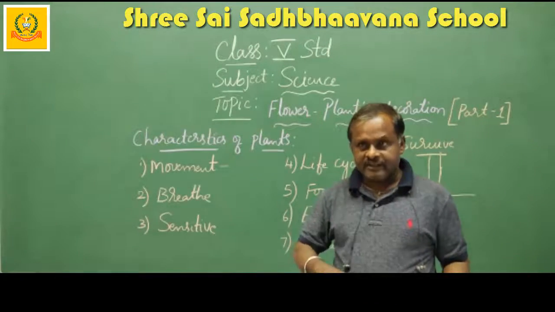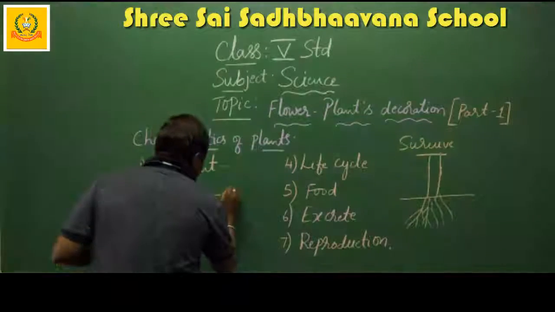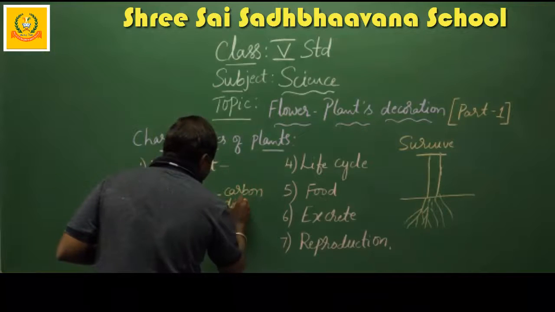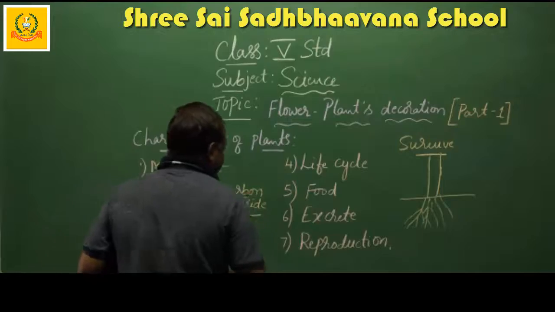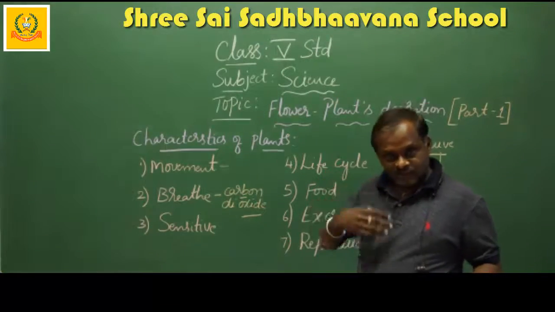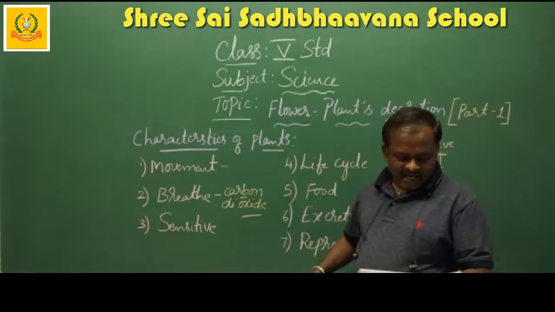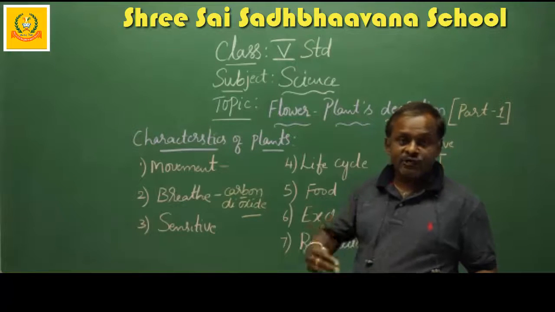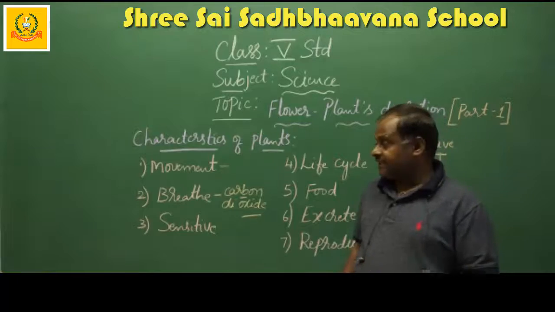We breathe oxygen, but plants breathe in carbon dioxide and breathe out oxygen through stomata present in the leaves.